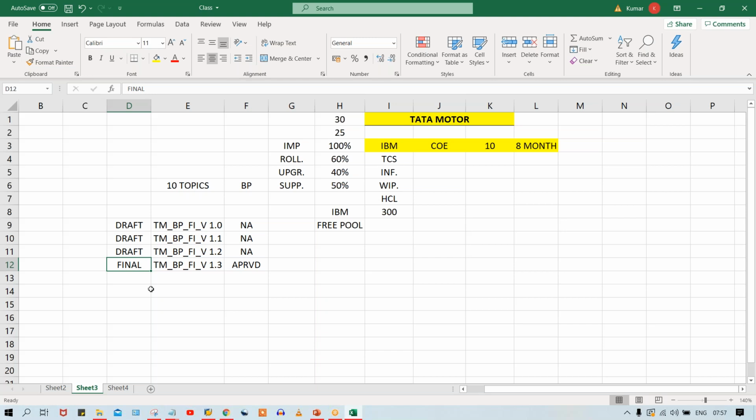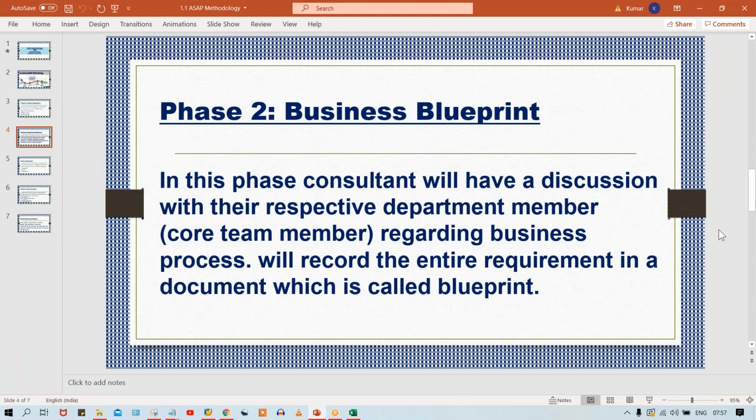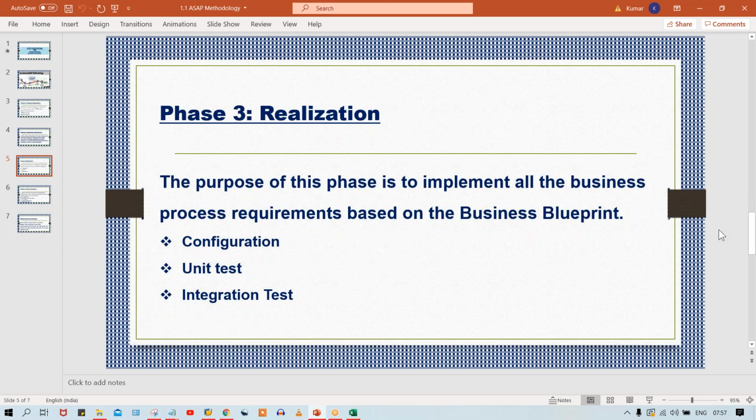Okay, so now here what is happening in the blueprint? In the blueprint, whatever discussion has happened with the client, whatever requirements were raised by the client, whatever requirements are accepted by us, those are going to be specified in a particular document. That document is called the blueprint. Once the blueprint preparation is completed and you have taken the sign off, then we move to the next phase, and the next phase is called the realization phase.